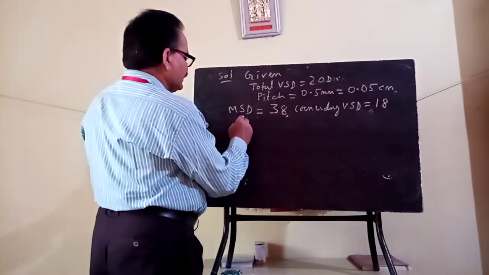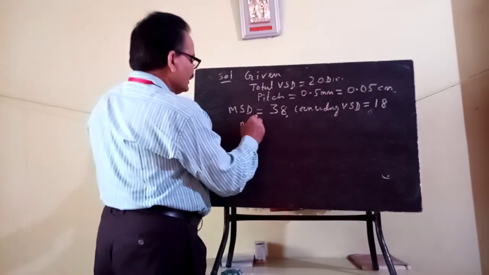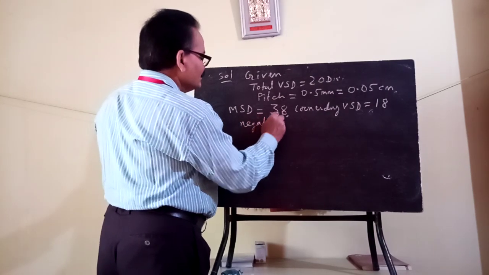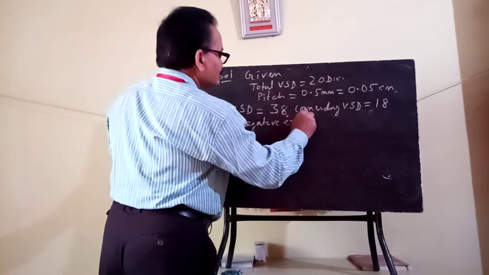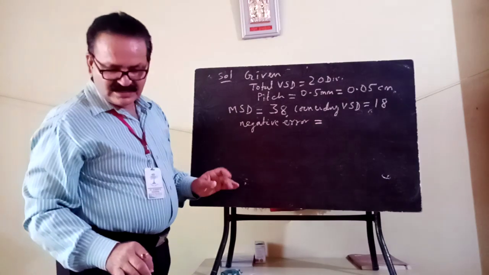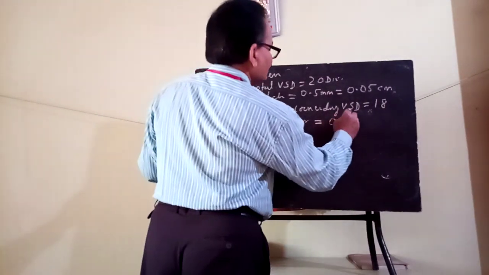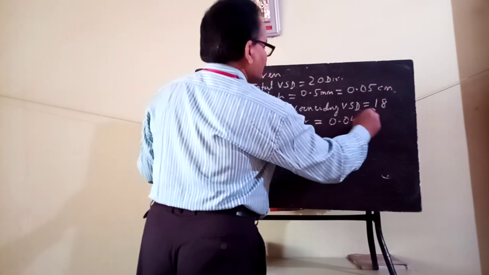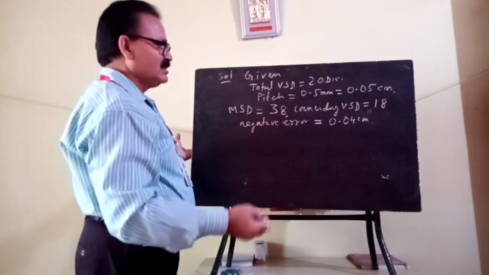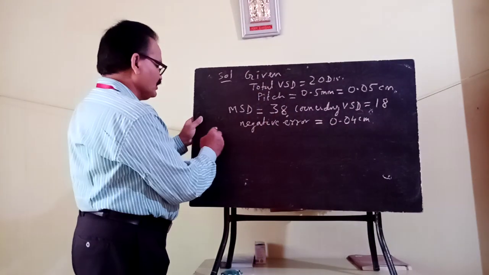And the negative error, already calculated, is 0.04 centimeter. Now you have to use the formula.